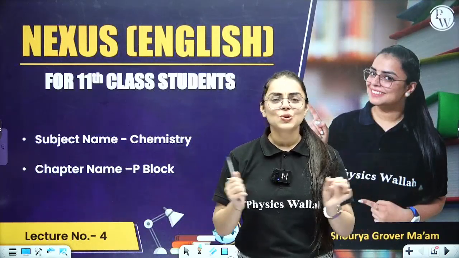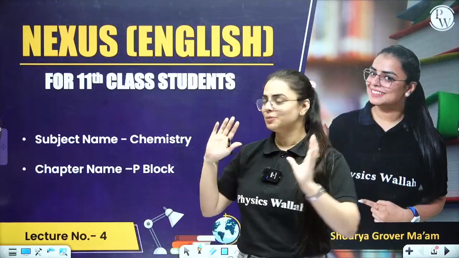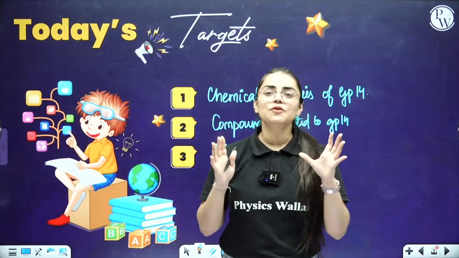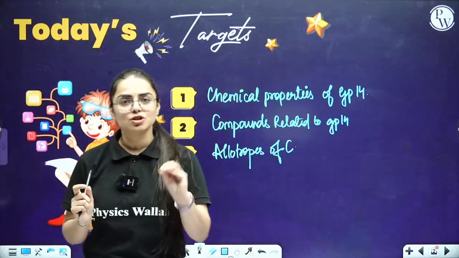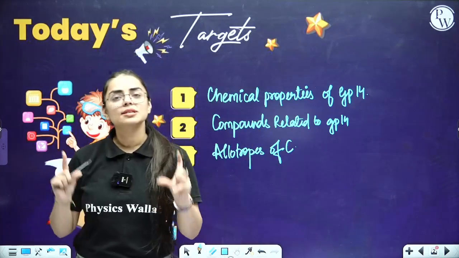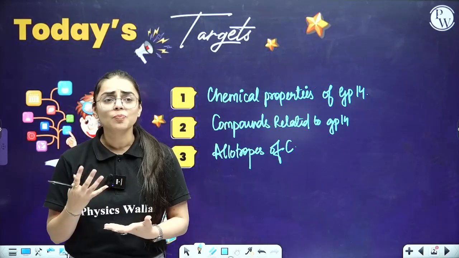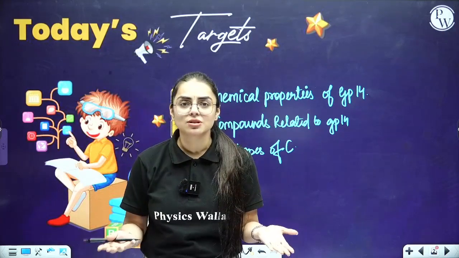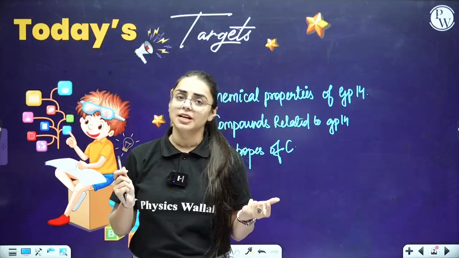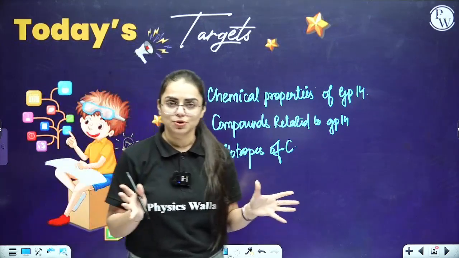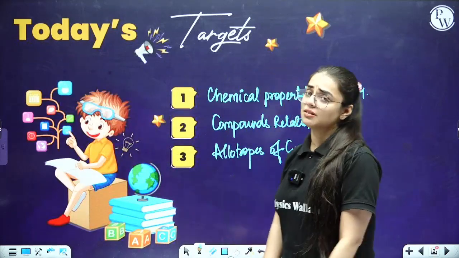Yes, everyone. So students, let's start the last session of our Nexus batch. How are we going to proceed? What are we going to do today? Let me tell you, students. First of all, we shall be understanding the chemical properties of group number 14. In the previous class, we have already covered the physical properties, everyone. But now it's time to do the chemical properties. That means the reaction with oxygen, the reaction with water, the reaction with halogens. So we're going to do that. After that, students, we'll be understanding the compounds related to group number 14. And at last, students, it is going to be the allotropes of carbon. So this is basically how we are going to proceed in this particular class today.